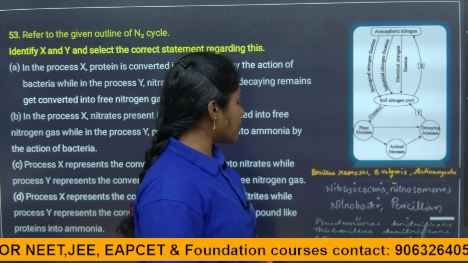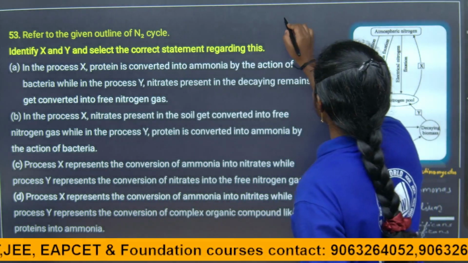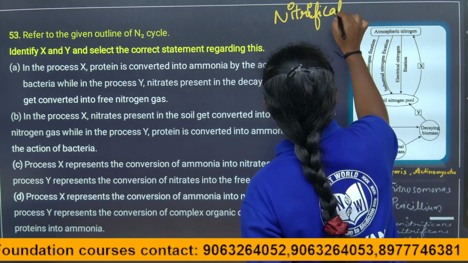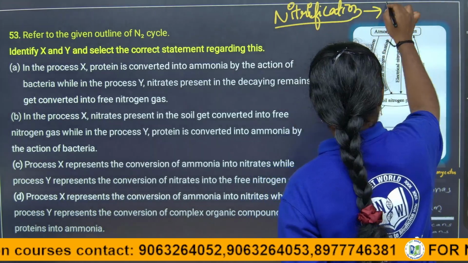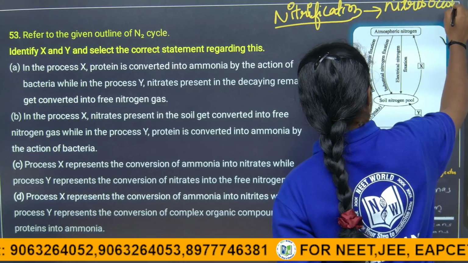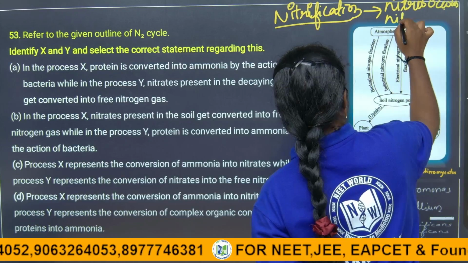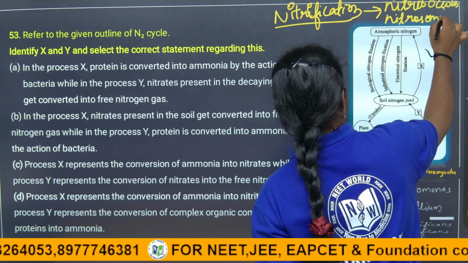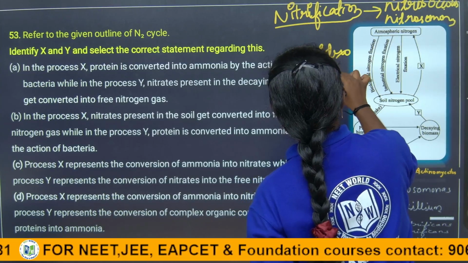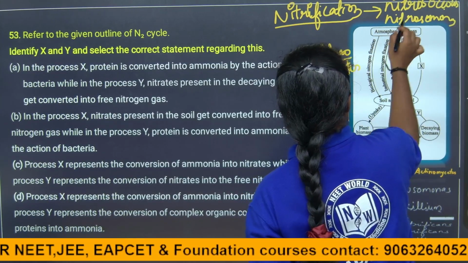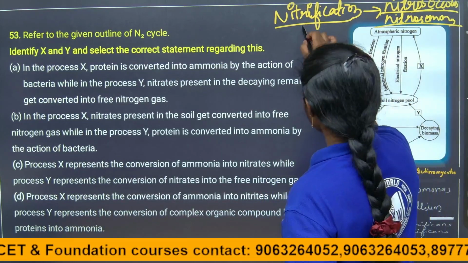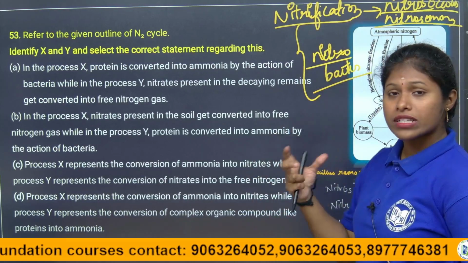Which bacteria, children? The bacteria which are involved in nitrification are Nitrococcus, Nitrosomonas, Nitrobacter. As they are involved in nitrification, these are the names: Nitrococcus, Nitrosomonas, Nitrobacter and all that. So these are the main microorganisms involved in nitrification.